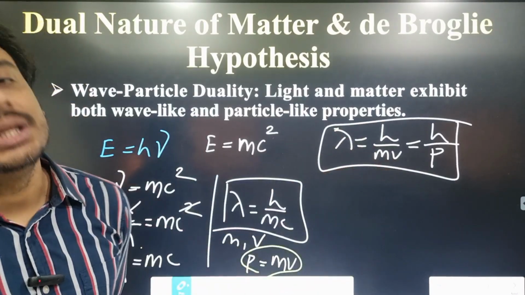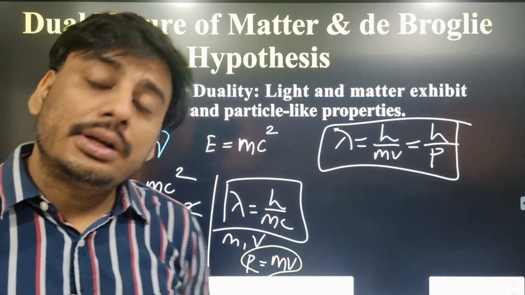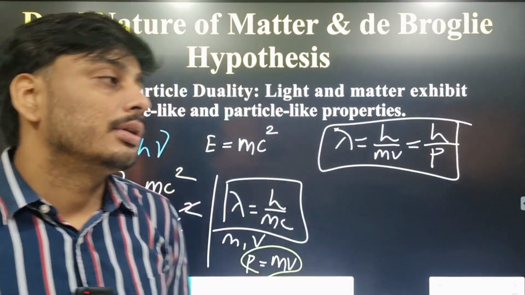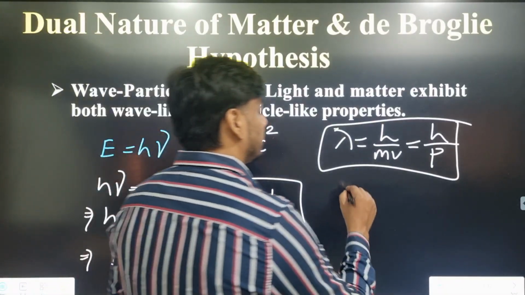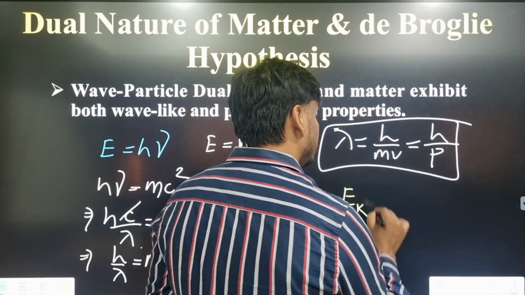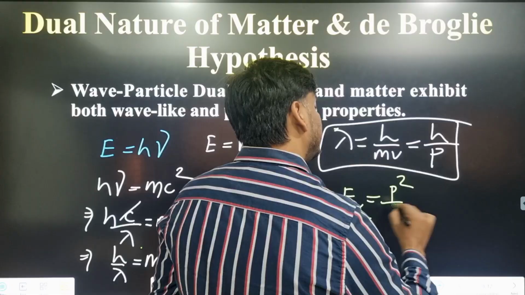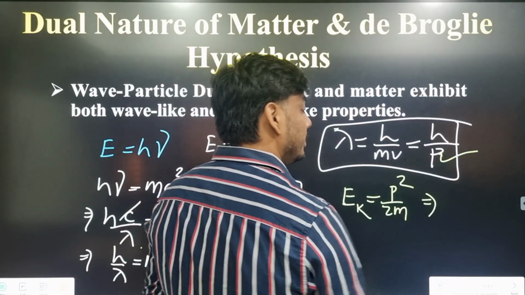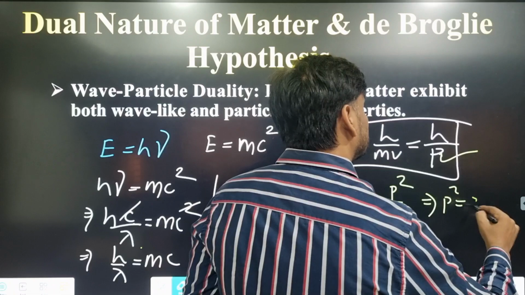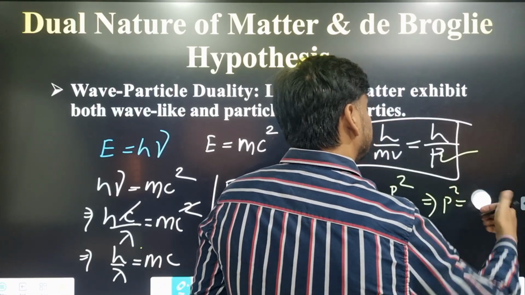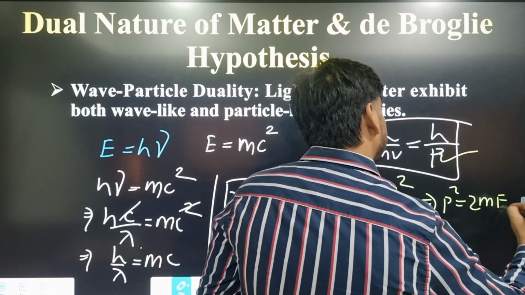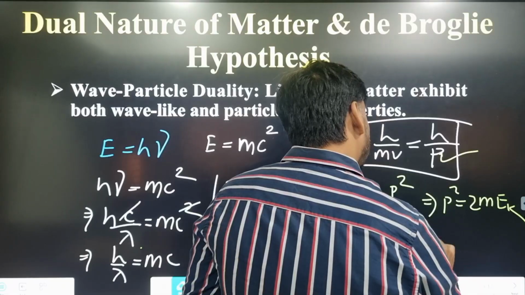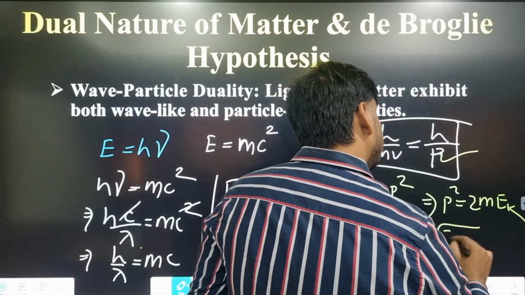As we know the relation between momentum and kinetic energy, kinetic energy equal to p square by 2m. In this expression we have p, so we can write p square equal to 2m times kinetic energy, or p equal to the square root of that.